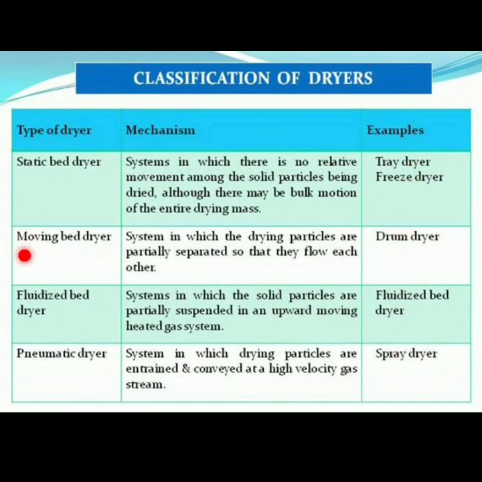Second is the moving bed dryer. An example is the drum dryer. Third is the fluidized bed dryer, in which the solid particles are partially suspended in an upward moving heated gas stream. An example is the fluidized bed dryer. Fourth is the pneumatic dryer. An example is the spray dryer. These are the classifications of dryers, and dryers are the equipment used for the drying process.